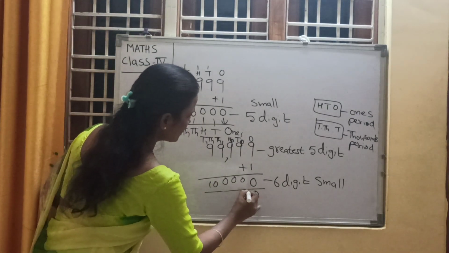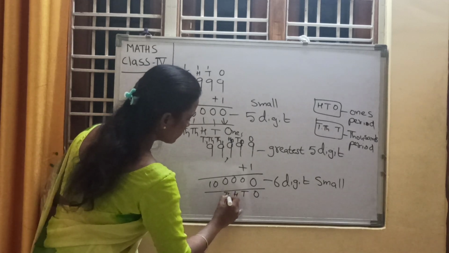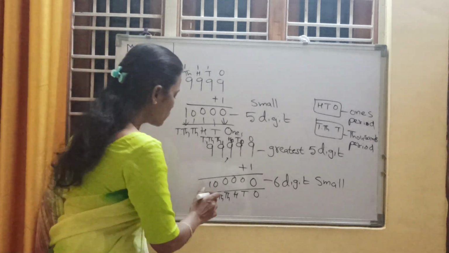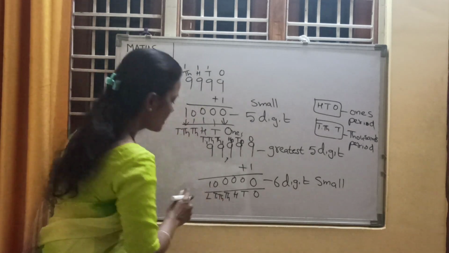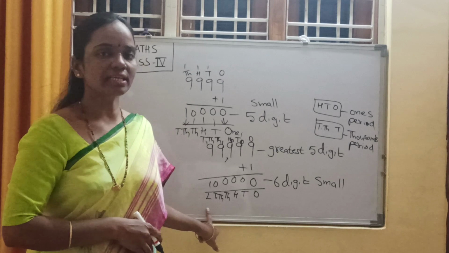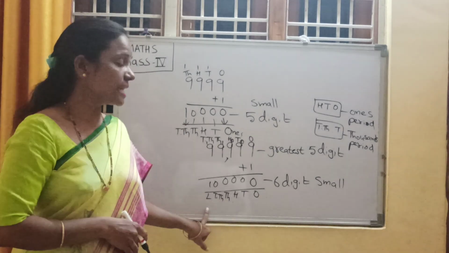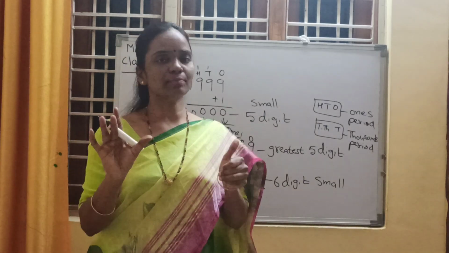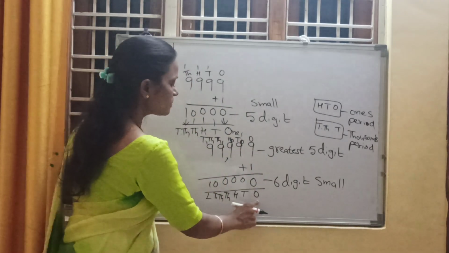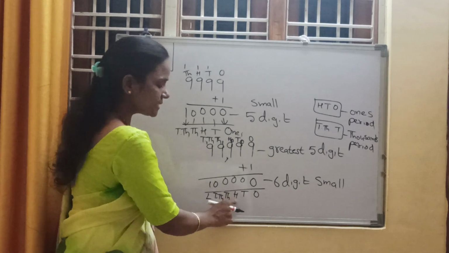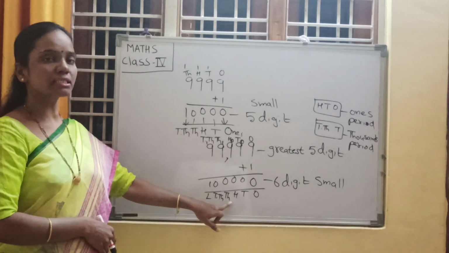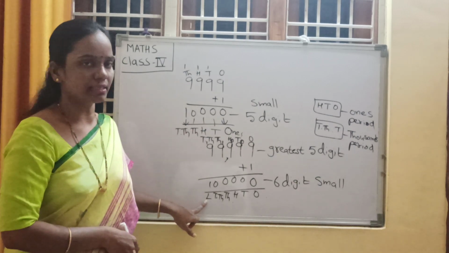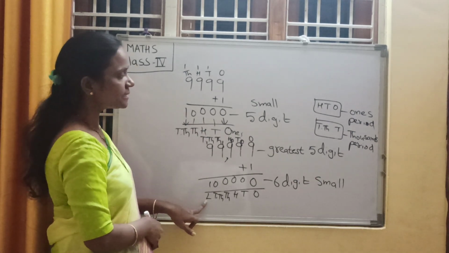Ones place, tens place, hundreds place, thousands place, 10,000s place, and a new place is added here, that is lakhs place. So a 6-digit number shows 6 places, right?